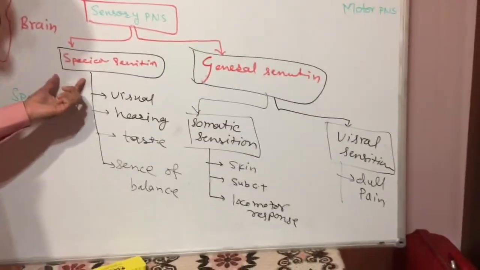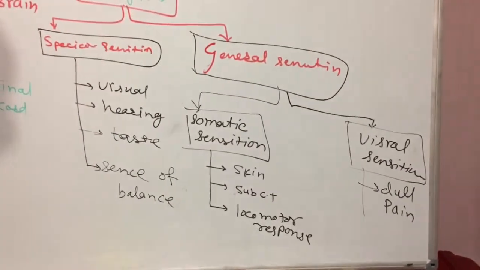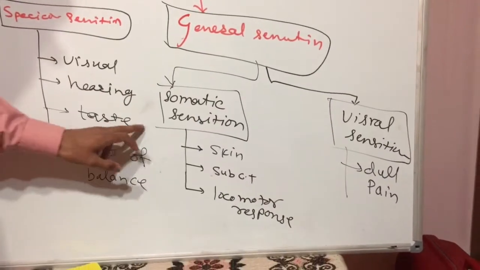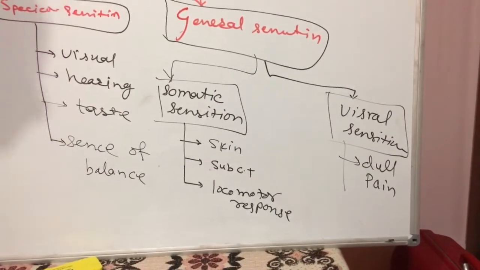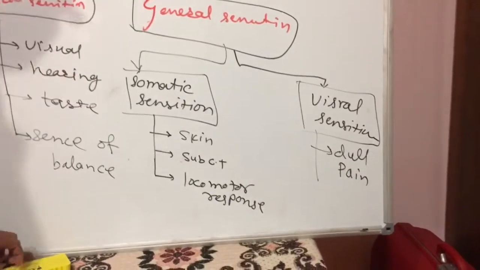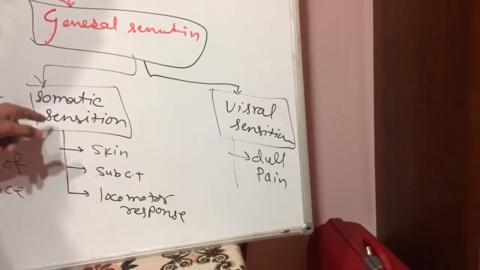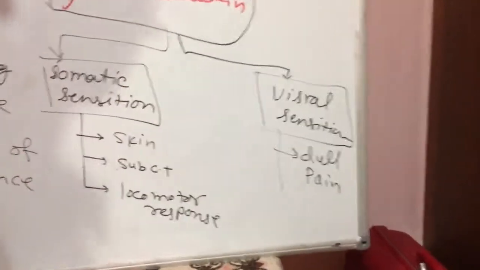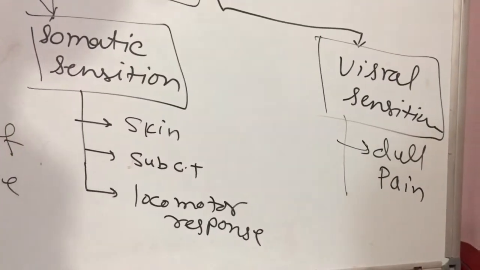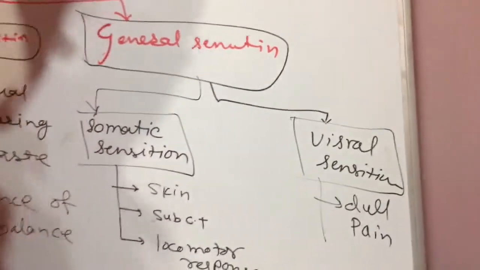Special sensation comes only from special parts of the body: visual with eyes, hearing with ear, taste with tongue, sense of balance with the vestibulocochlear system. General sensation is divided into somatic sensation, like the skin, subcutaneous tissue and locomotor system, and visceral sensation, like dull pain.